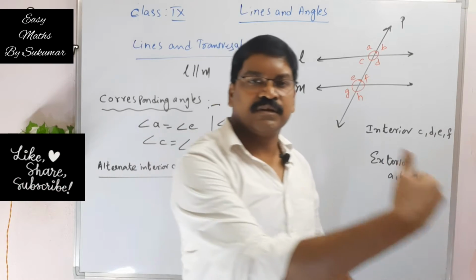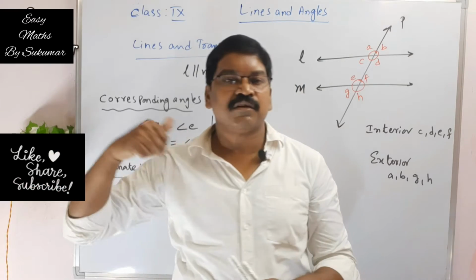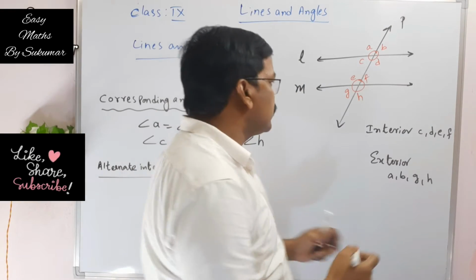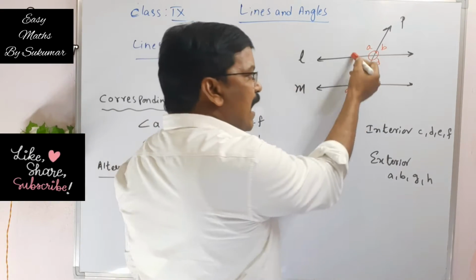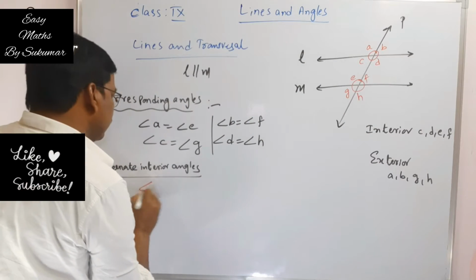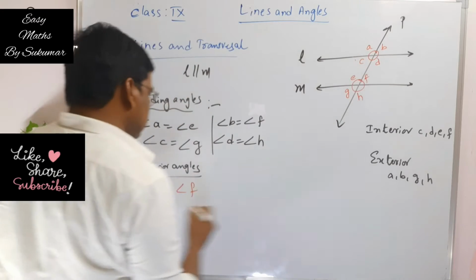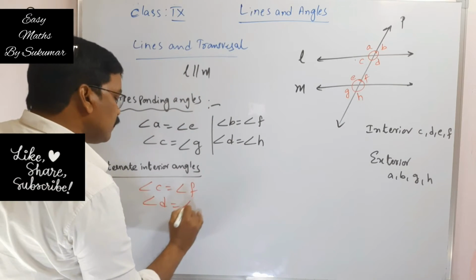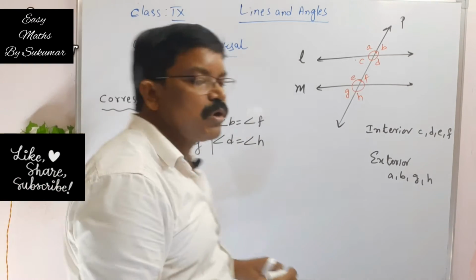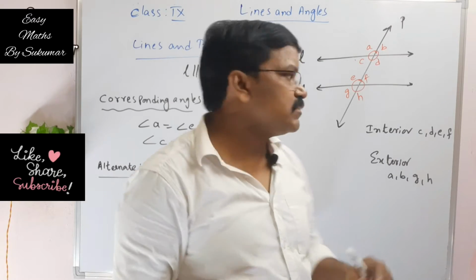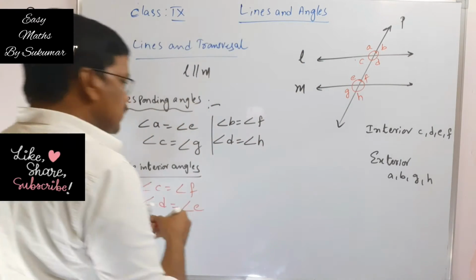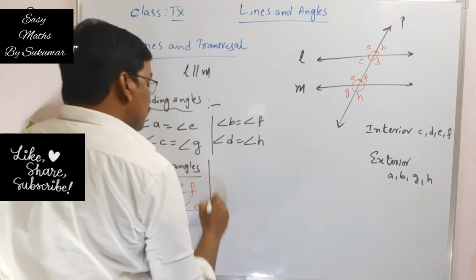One is on the left hand side, the other one should be on the right hand side. So here, if you observe this figure, angle C is equal to angle F. Angle C and angle F are alternate interior angles. Similarly, angle D is equal to angle E. These are also alternate interior angles. Okay. And alternate exterior angles are also equal.